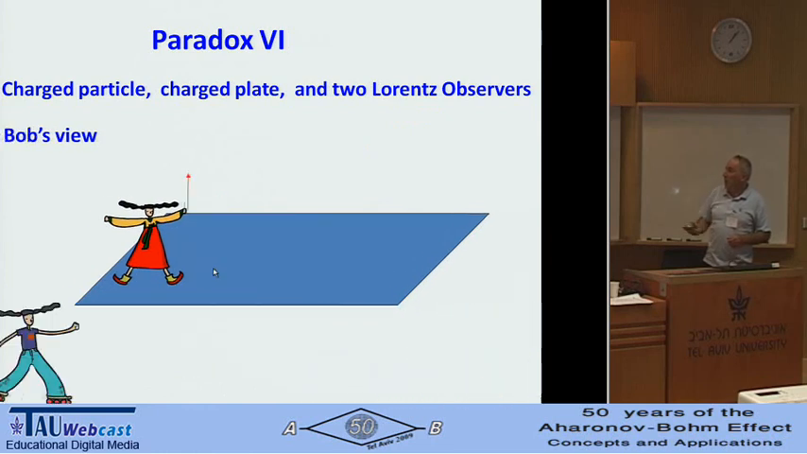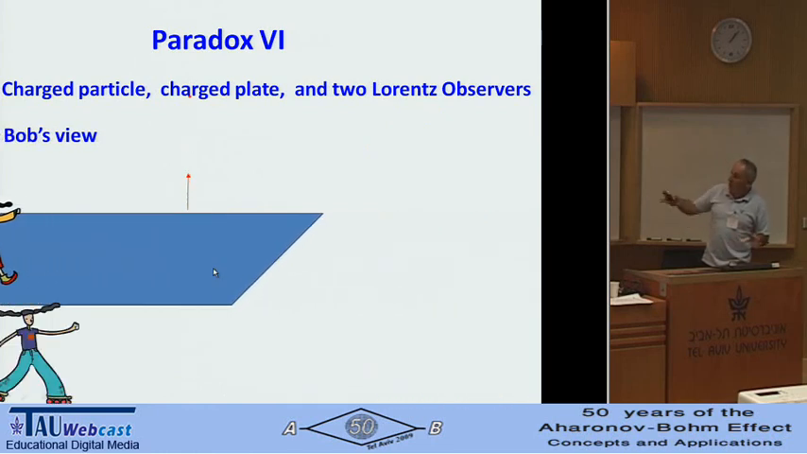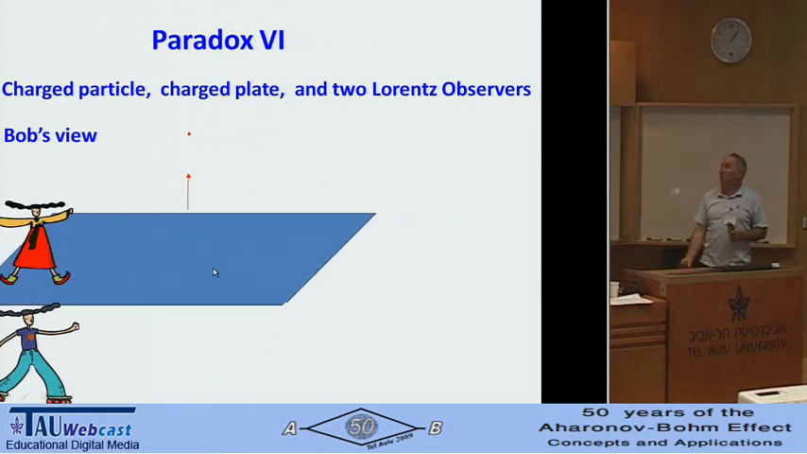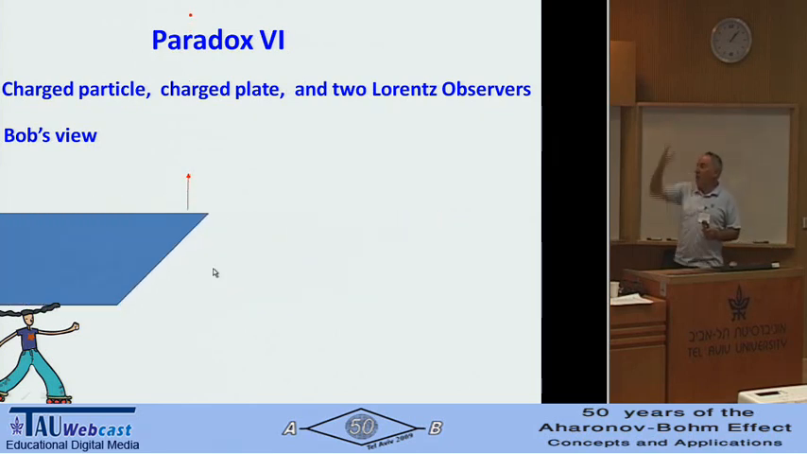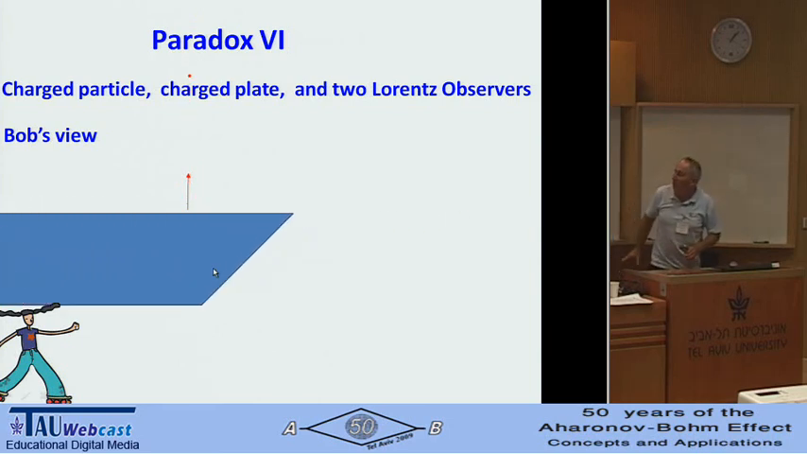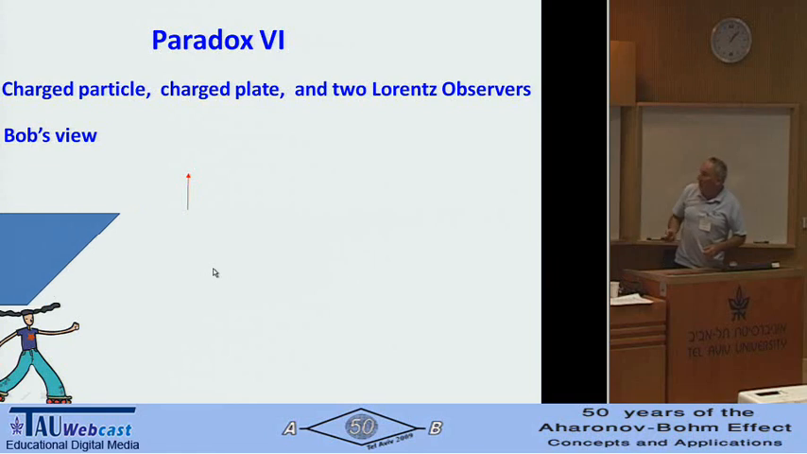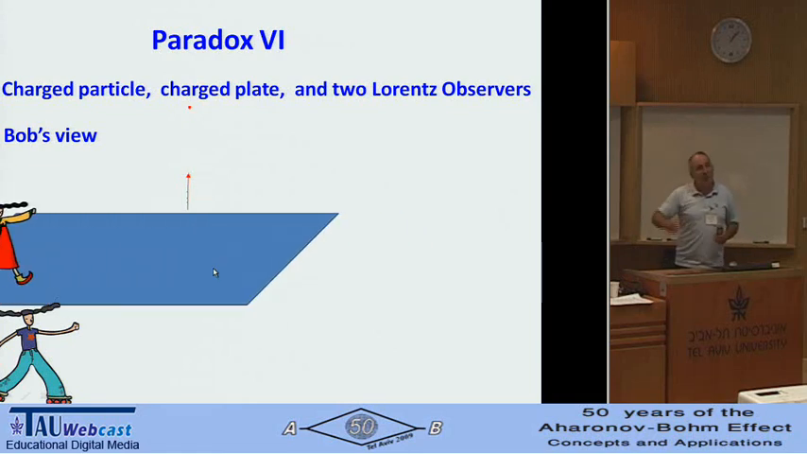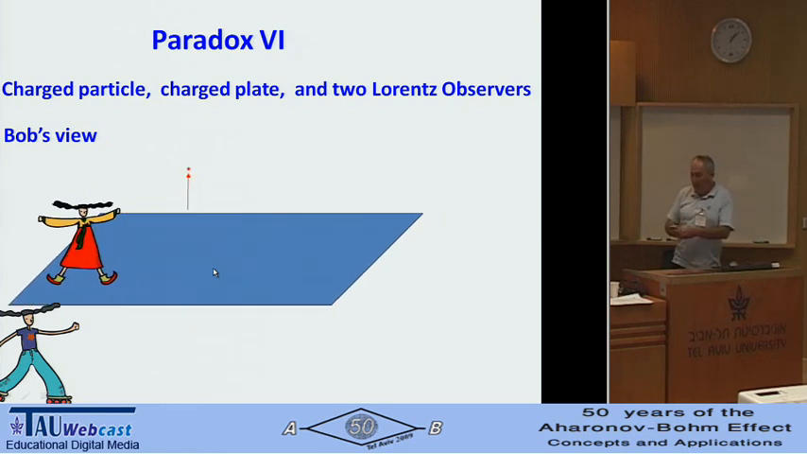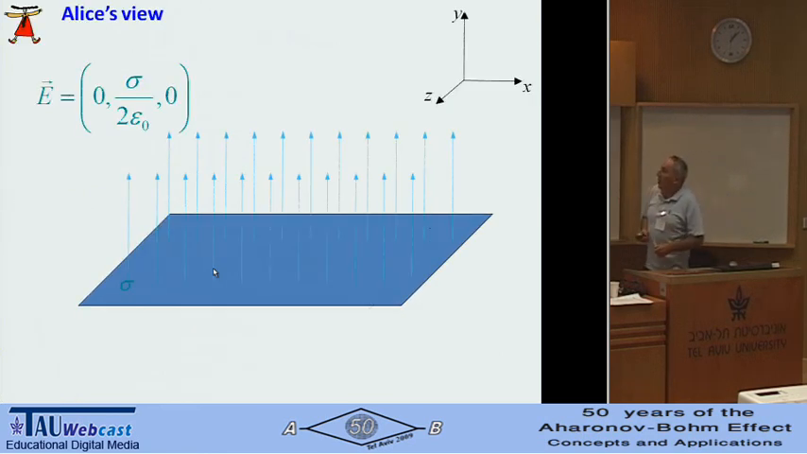Now let's try briefly to consider. No, this is Bob's view. Bob sees that the particle is thrown vertically, and we have this infinite charged plate moving. And what I will do now is just consider the motion of this particle both by Alice and by Bob. Alice's view. We have this infinite plate, we have the field up, this is the field.